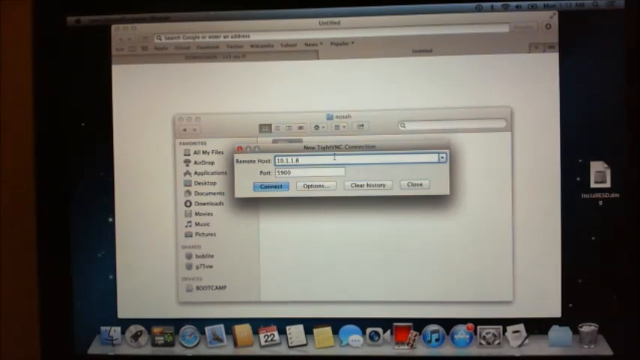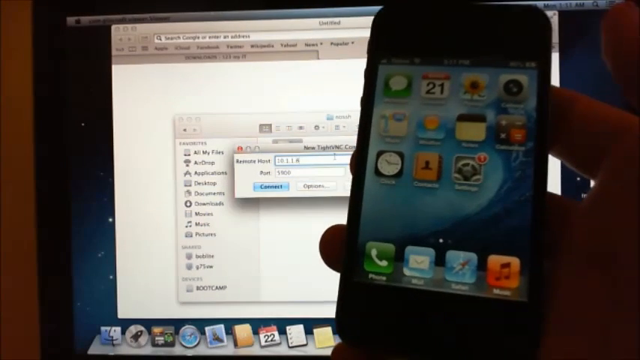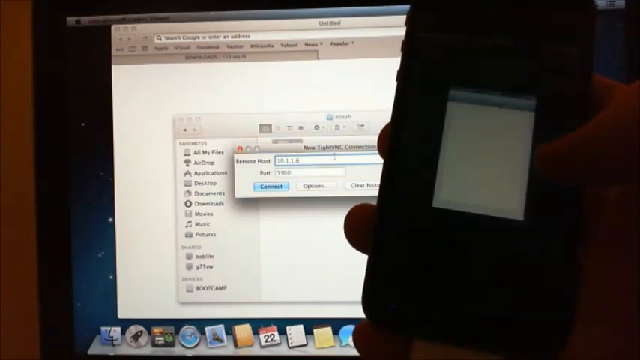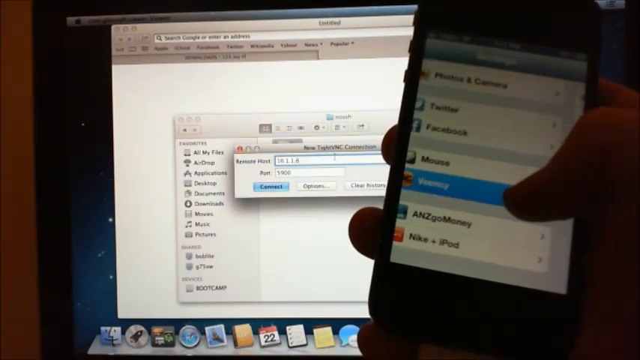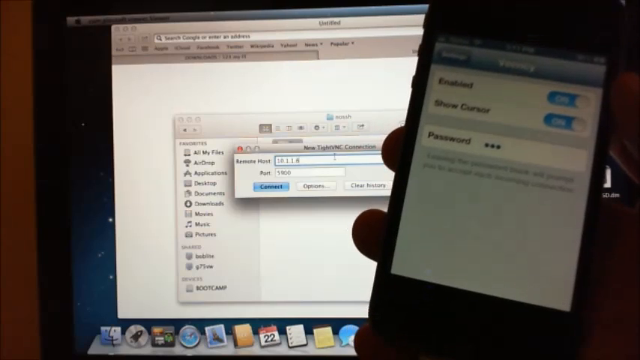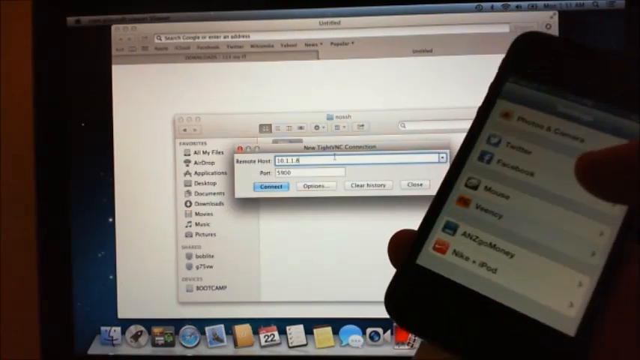I'll just go into my iPhone here and I'll show you what we've got. So this is your iPhone. You go into Settings, and if we scroll down, we'll double check Veency. Veency is enabled, show cursor is on, and the password is set, so that's good.